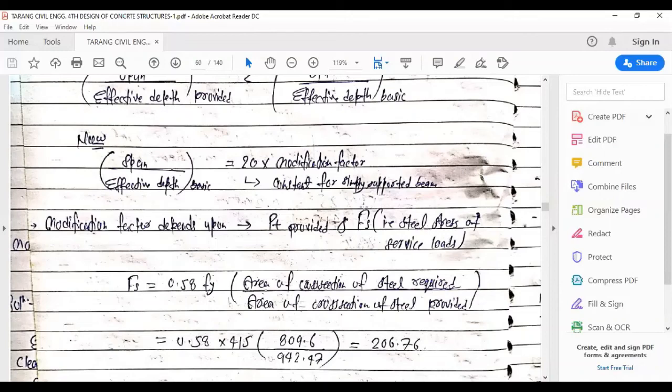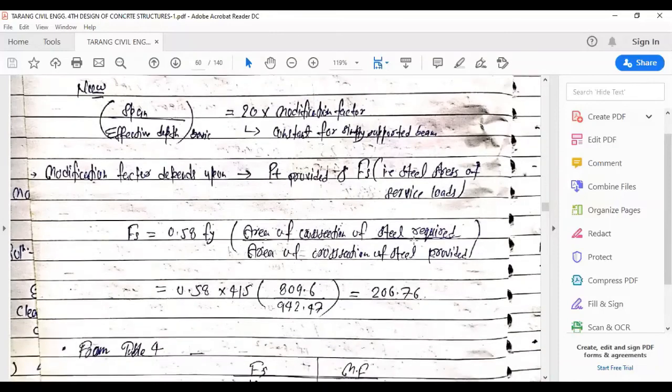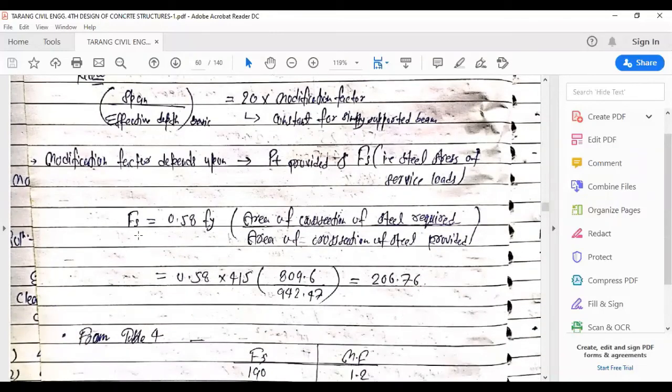The value of Fs is given by this formula, which is again in the IS code 456, table number 4. It is given by 0.58 Fy multiplied by the area of cross section of steel required upon the area of cross section of steel provided, AST required upon AST provided.